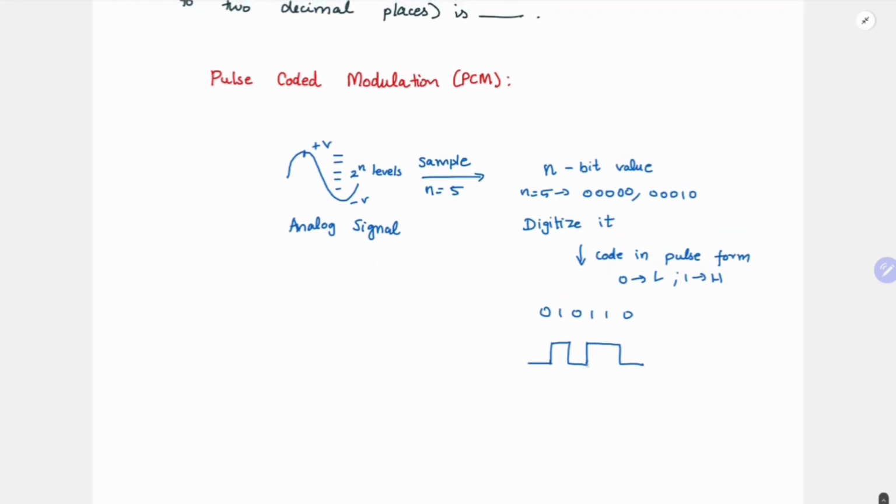This corresponds to one of my sampled points. The next sample point will come here later, and the previous sample point would have come before. I'm coding it in pulse form, so it is called pulse coded modulation.